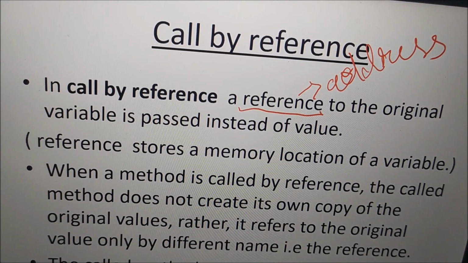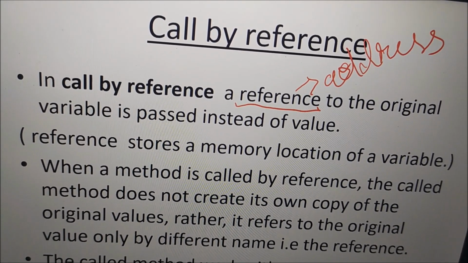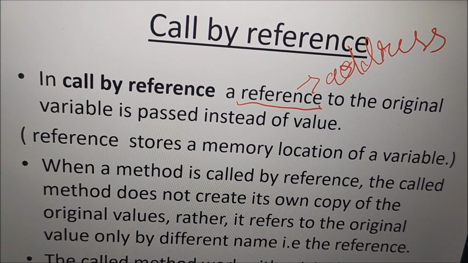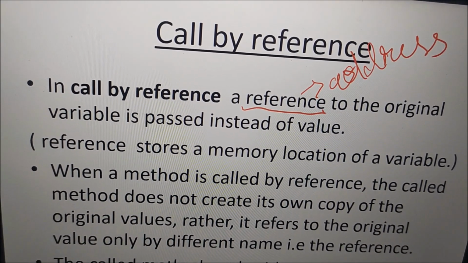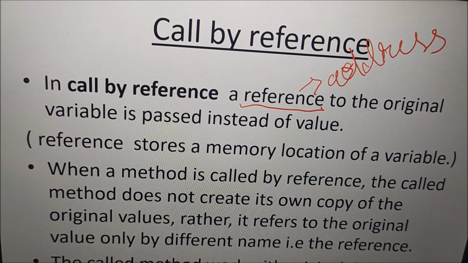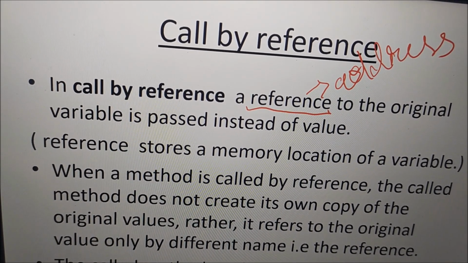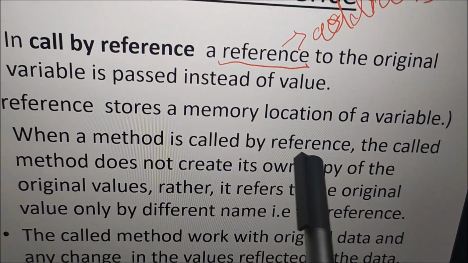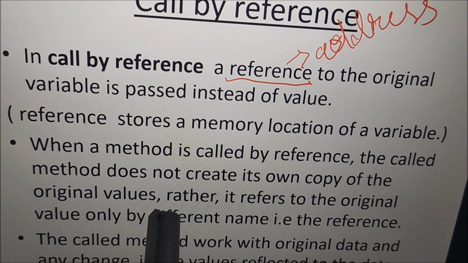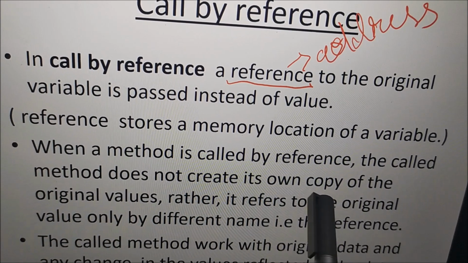Okay. So reference stores the memory location of the variable. That means the variable which is created in the memory, that location, that address is nothing but the reference. So instead of the value, we are sending the address. Okay. So when the method is called by reference, the called method does not create its own copy.